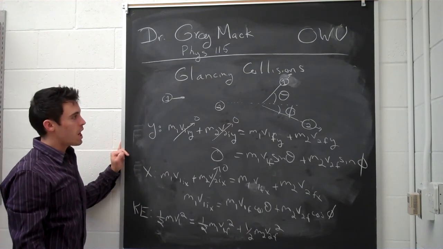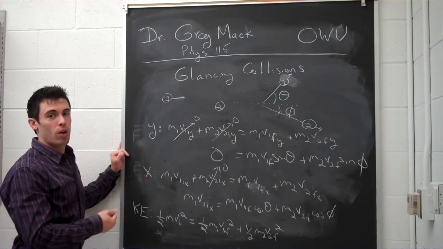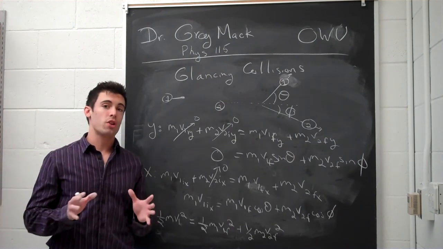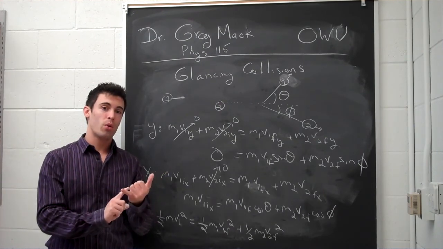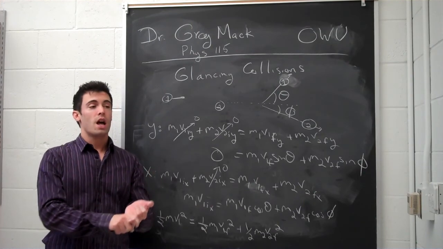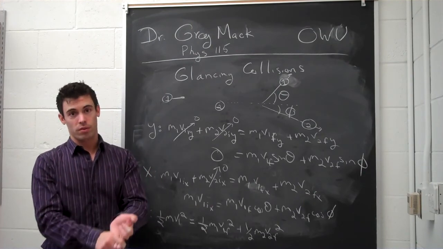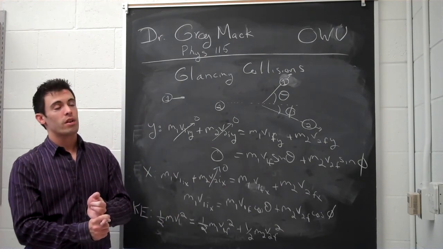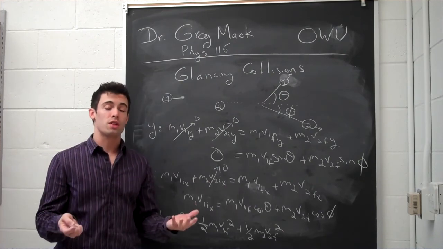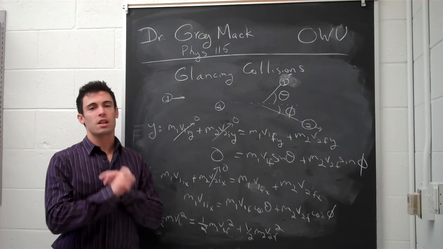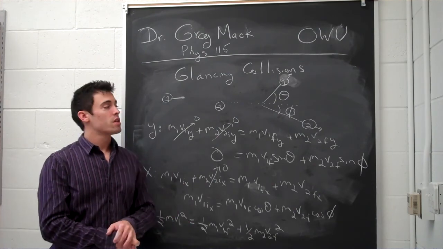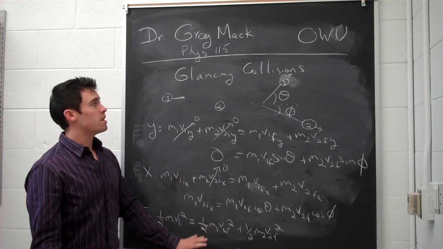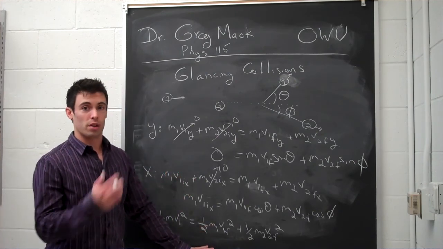Okay, so that is how you would approach these types of problems. If you have some kind of collision in 2 dimensions, you need to look at both the x component and the y component. And then you have to know, separately from that, if the situation is elastic or inelastic. If it is elastic, then kinetic energy is conserved. If it is inelastic, then kinetic energy is not conserved. So that's how you'd be approaching these ideas, still using our idea of the conservation of momentum, which is where all this is based off of.